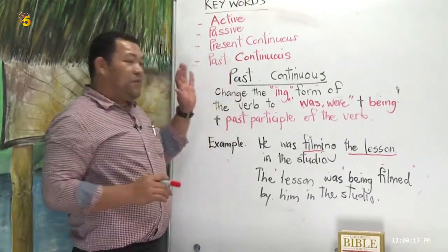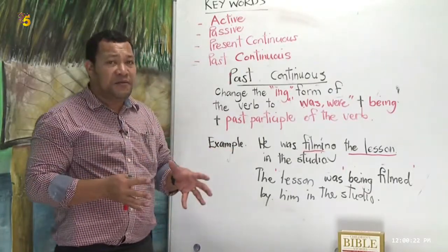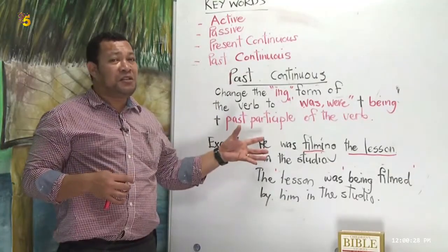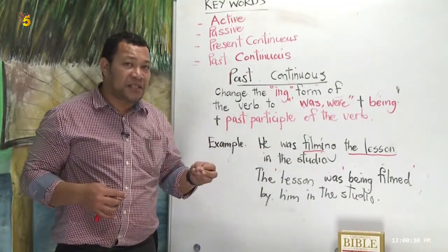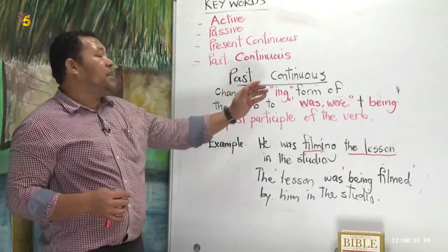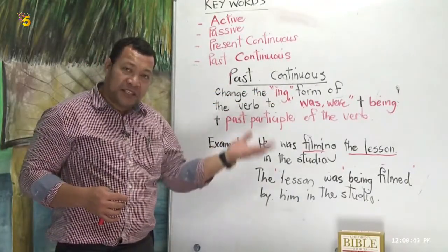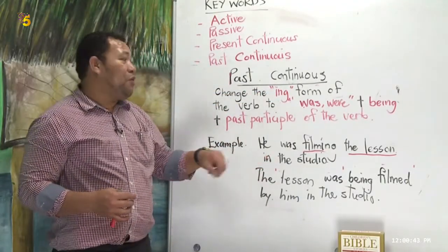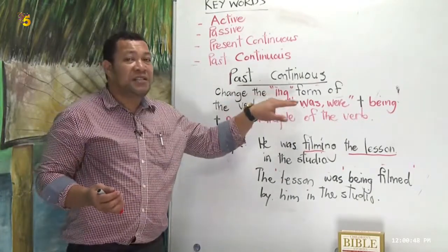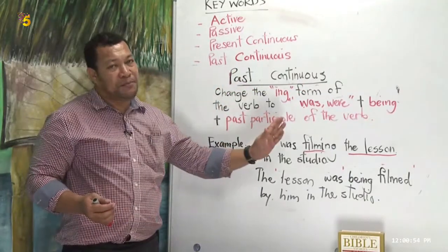Right? So when we are going to change sentences from active voice into passive voice within these two tenses, present continuous tense and past continuous tense, make sure you follow the same rule. Change the ing form of the verb to was or were if it is a past continuous sentence, or if it is a present continuous sentence, you change this to is, are, or am, right? Plus being plus past participle of the verb.